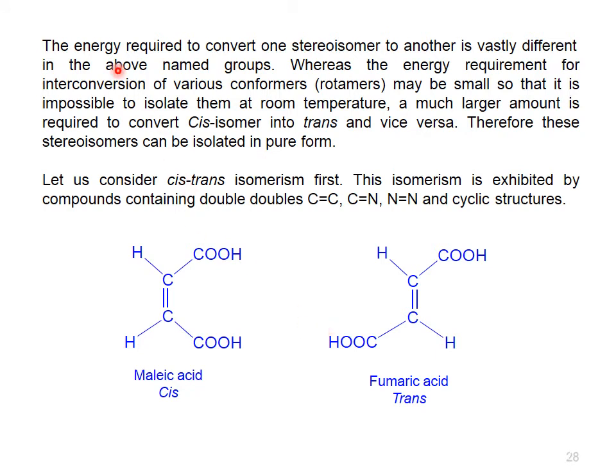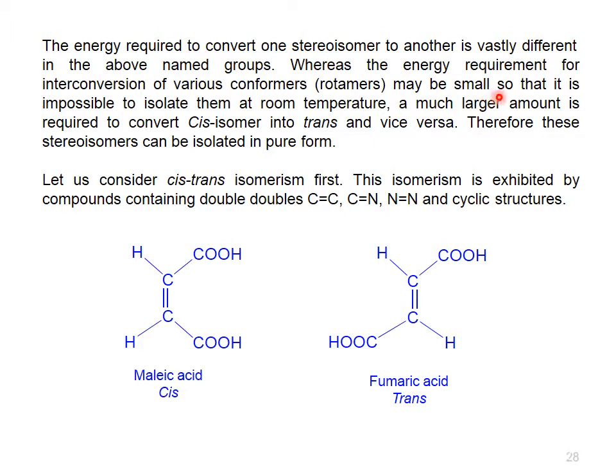The energy required to convert one stereoisomer to another is vastly different in the above named groups, whereas the energy requirement for interconversion of various conformers or rotamers may be small, so that it is impossible to isolate them at room temperature. A much larger amount of energy is required to convert cis isomers into trans isomers and vice versa. Therefore, these stereoisomers can be isolated in pure form.